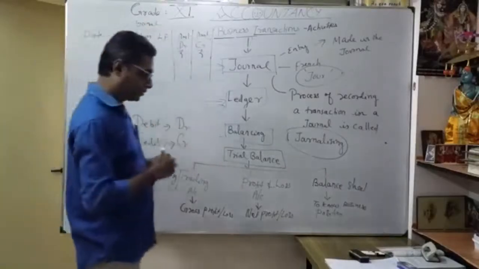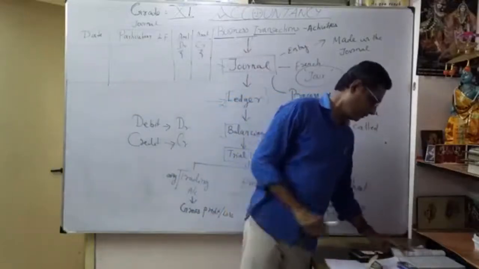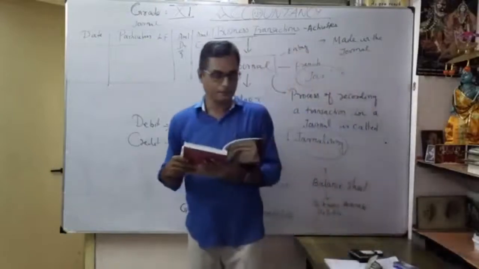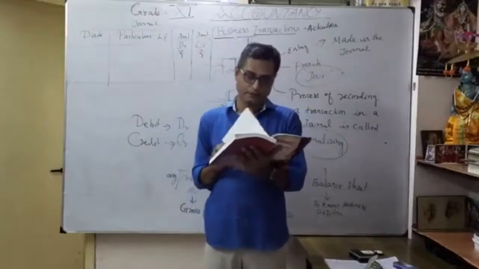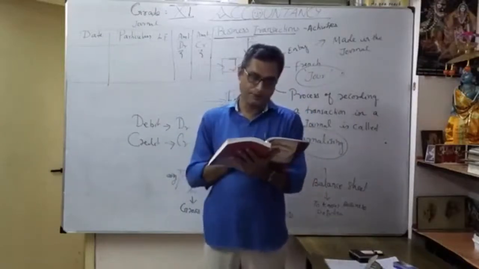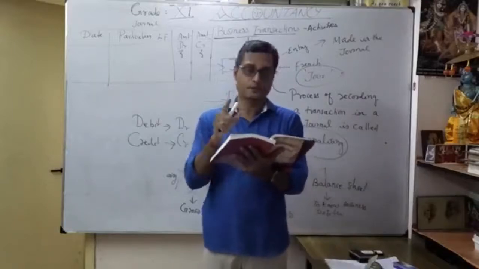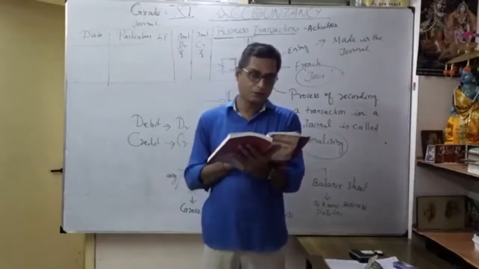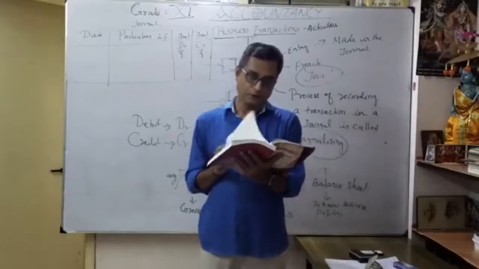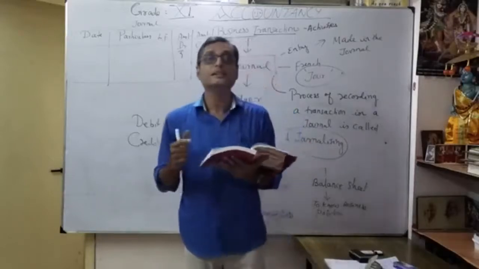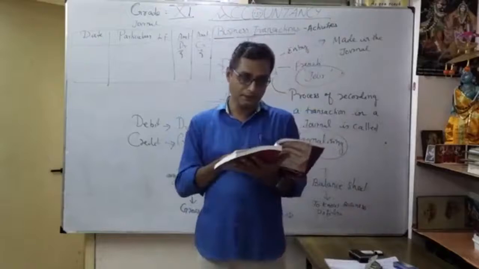Suppose you take your NCERT book, page number 54, for your easy understanding right now. Before that, you will see the rules of debit. What is the journal format? It is there in your book, clearly mentioned after the accounting equation. On page number 54, we are going to discuss the rules for debit and credit. Then take page number 60 also, and page number 61, where you see the format of journal entry.